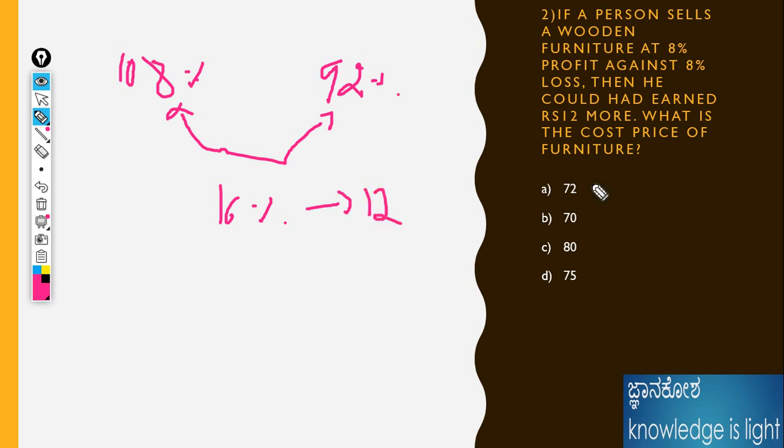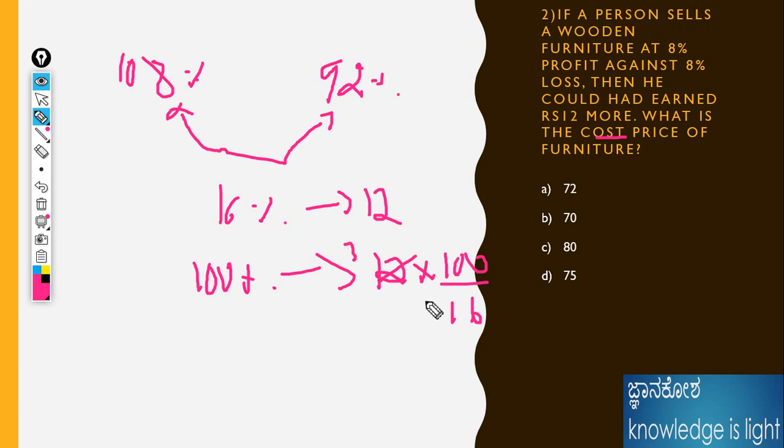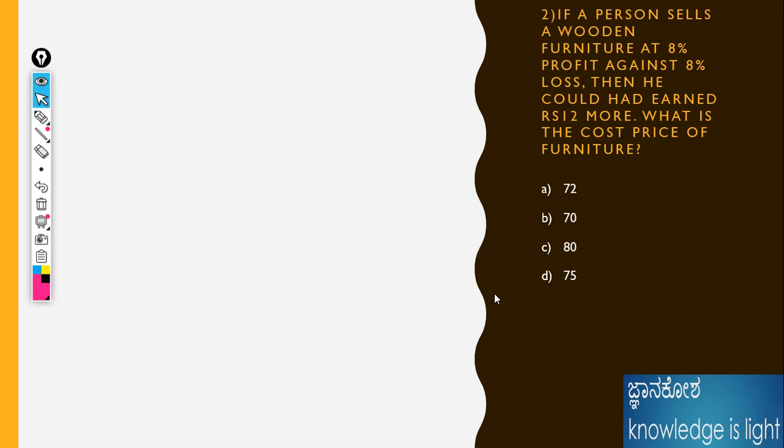Then what is the cost price he mentioned? Cost price is nothing but the 100% value. Then 100% should be the higher value, for the numerator. Keep it as like one. We need the higher value. Numerator is given 100 and 16. 3 4s are 12, 4 4s are 16. 4 1s are 4, 25 3s are 75. Isn't it an easy way? 75. How much time was taken? Only 1 or 2 seconds, maximum 5 seconds. If you have the speed, you could definitely do it. 75 is the answer. Moving on to the next problem.